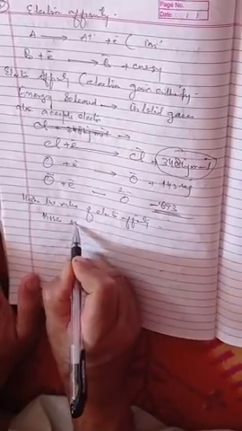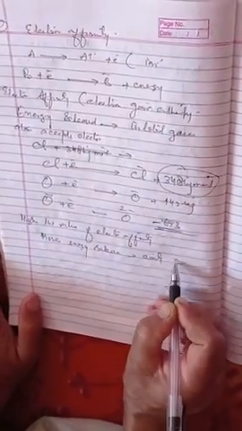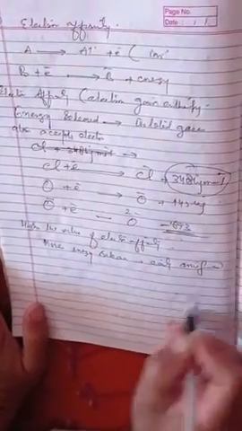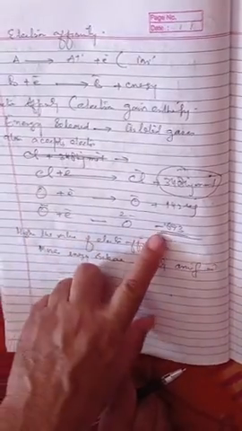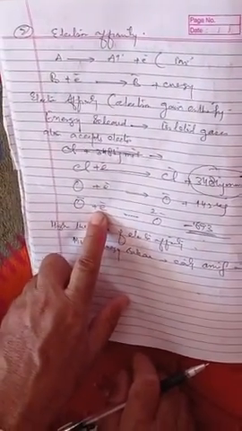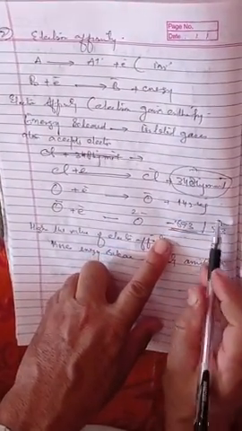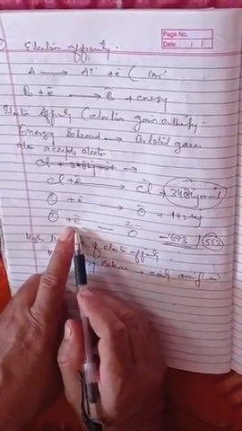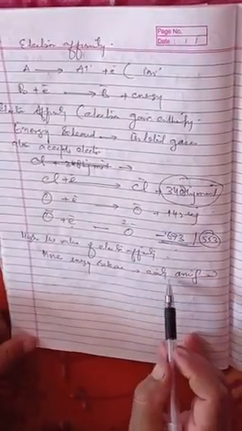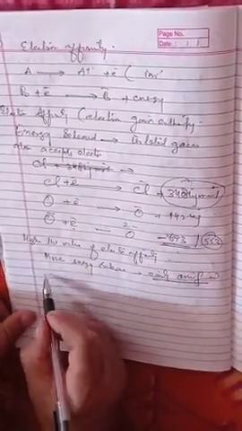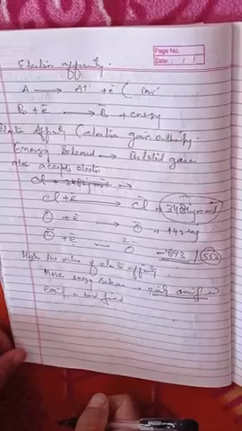The more energy is released, the more easily the anion is formed. For example, chlorine forms an anion more easily as compared to oxygen bivalent, because to add the second electron we have to give energy, near about 553 kilojoules, because we have to count electronic repulsion also. So the more energy is released, the more easily the anion is formed, and easily is the bond formed. This was the second, electron affinity.